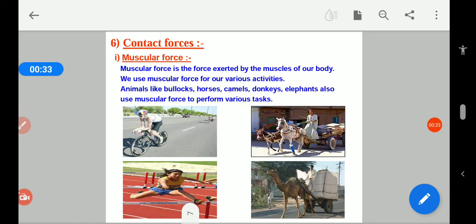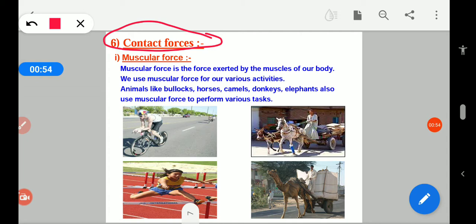Now today we will discuss contact forces. The first is muscular force. Muscular force is the force exerted by the muscles of our body. We use muscular force for our various activities.